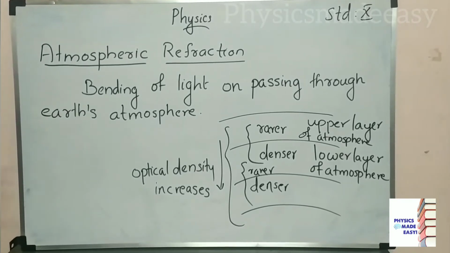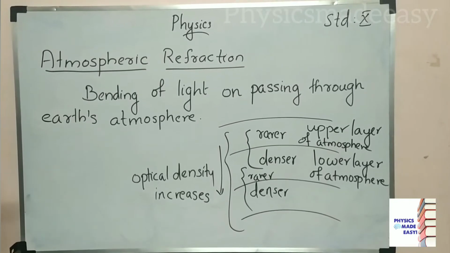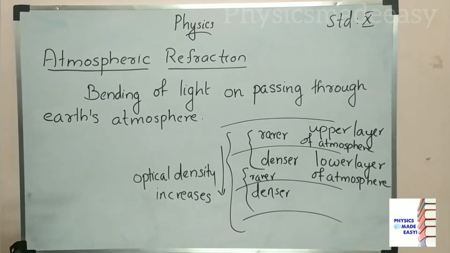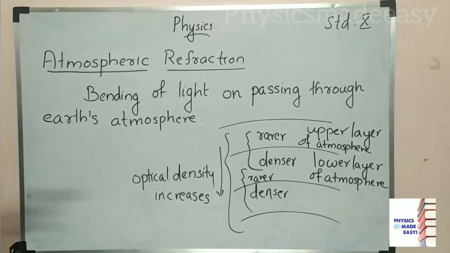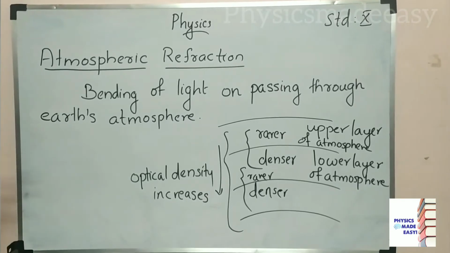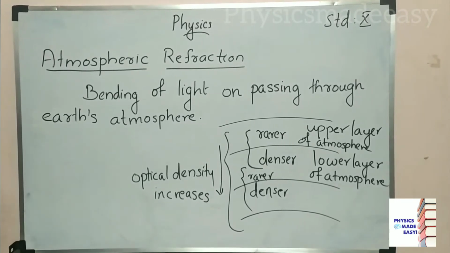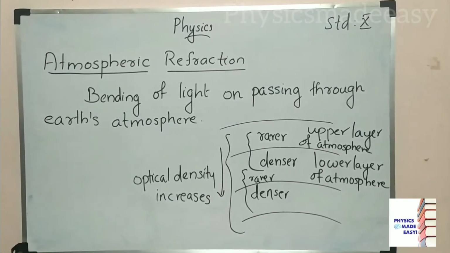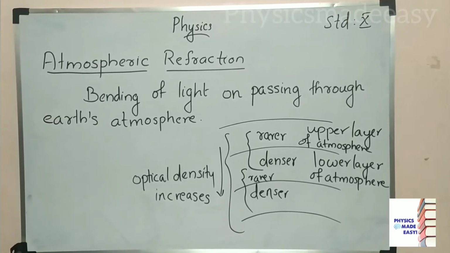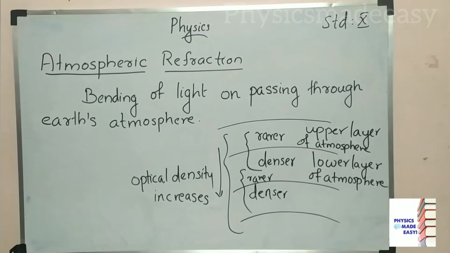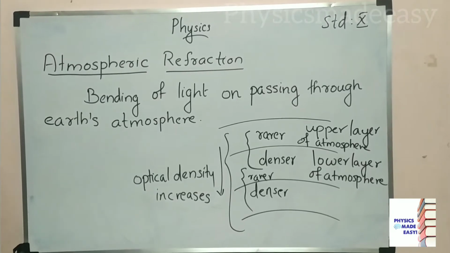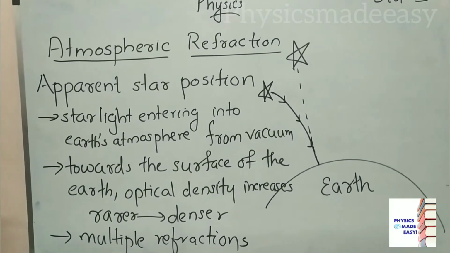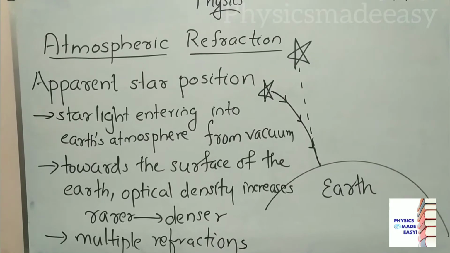Here we are considering only one medium, air. What is the difference here? Here the optical density is increasing, rarer medium to denser medium. The upper layer is rarer than the lower layer. So refraction is happening in the atmosphere, and we can call this phenomenon atmospheric refraction, the bending of light on passing through Earth's atmosphere. The temperature is also there. If temperature changes, that will also affect the optical density of the air. There are so many phenomena that we can explain on the basis of this atmospheric refraction.